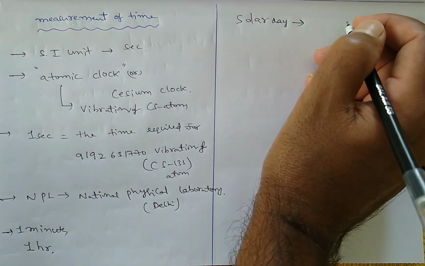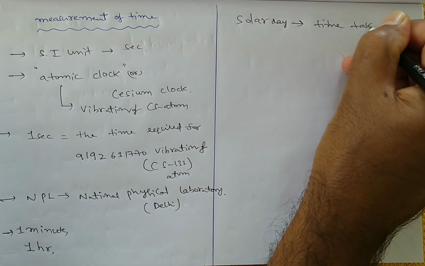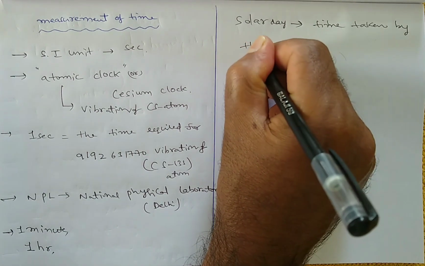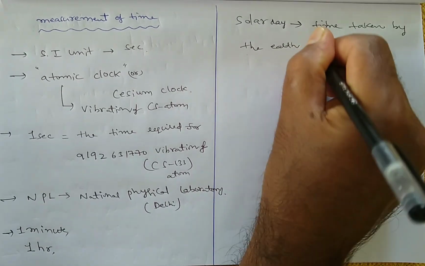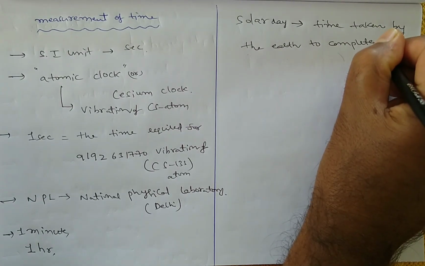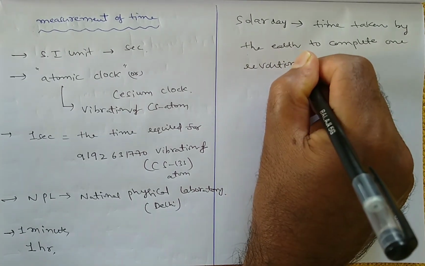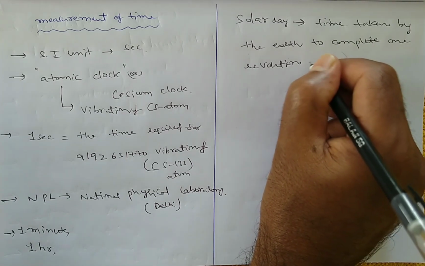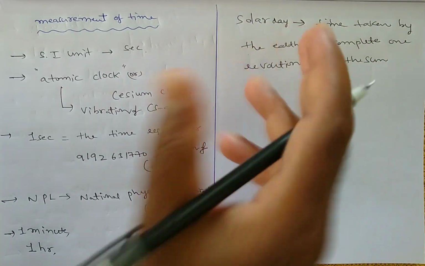So what is meant by solar day? It is the time taken by the earth to complete one revolution around the sun. So this is a day, that means 24 hours.